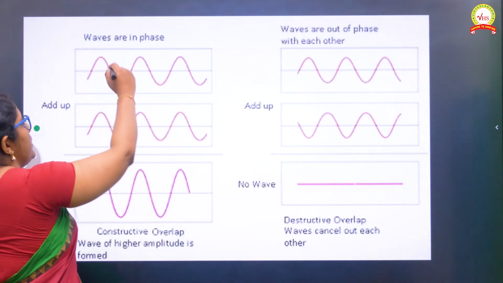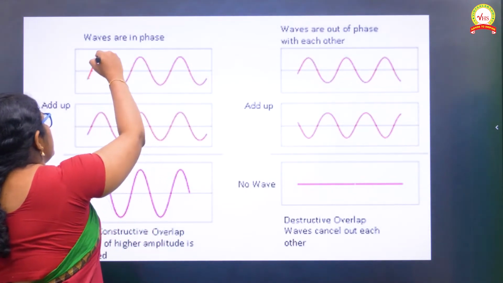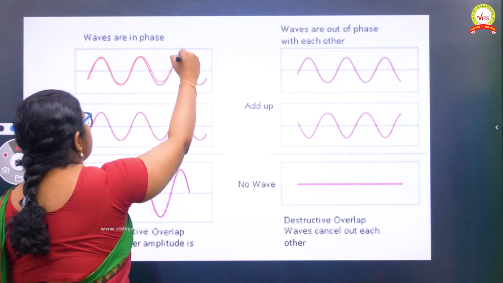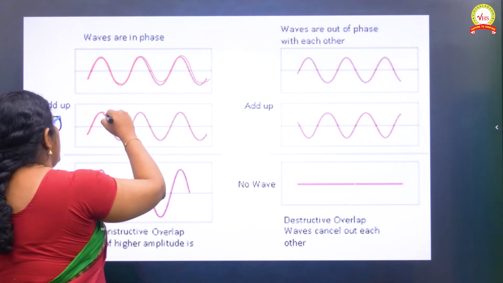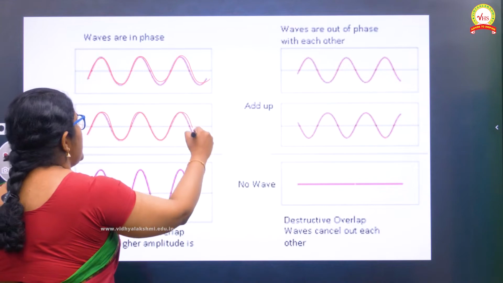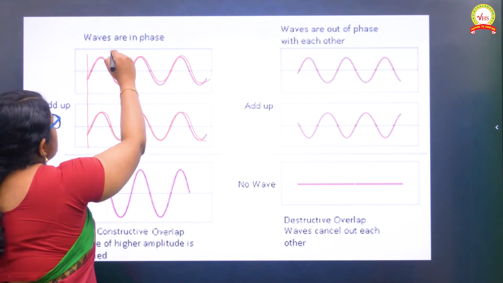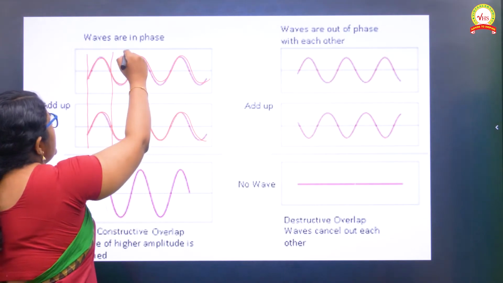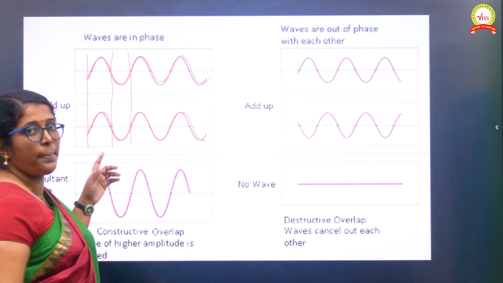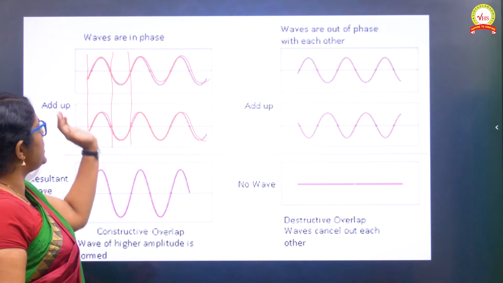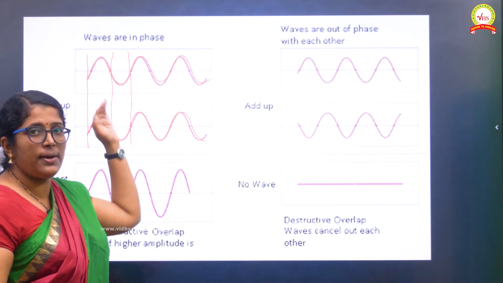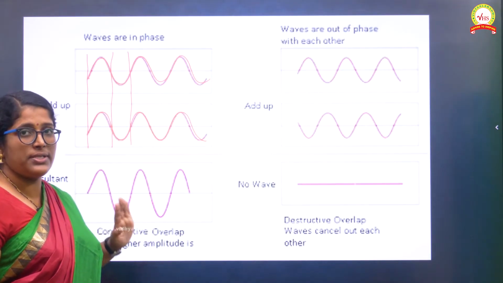This is one wave, and this is another wave. You can see that their origin is the same, they start from the origin and maintain the phase. So they are completely in phase, with zero phase difference.